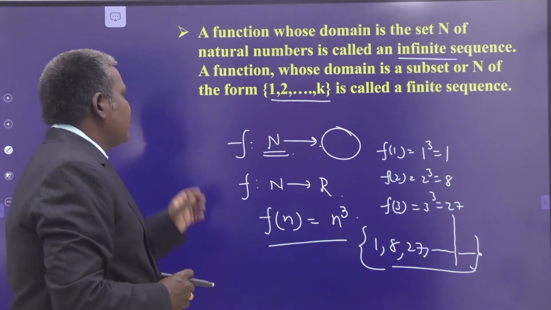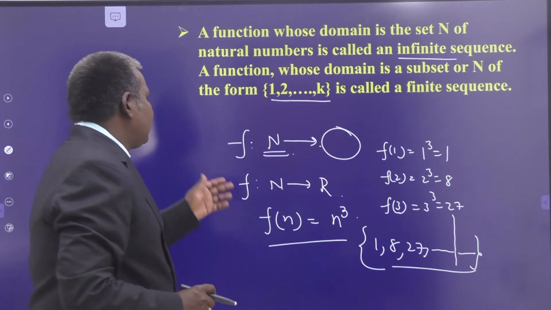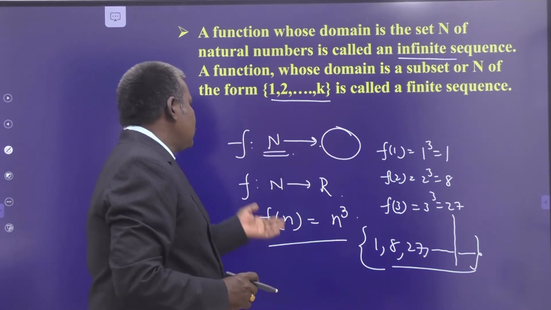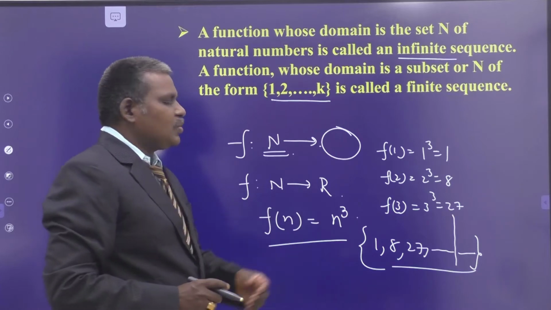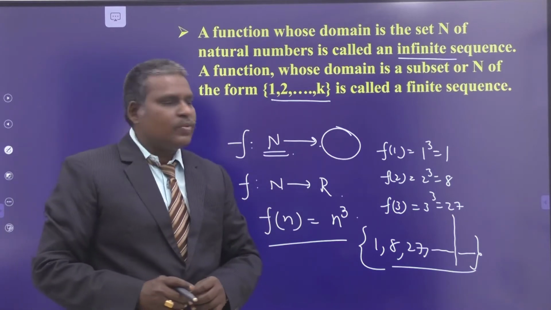So a sequence is a function whose domain is the set of natural numbers; then it is said to be an infinite sequence. If the domain is a subset of natural numbers, we say that it is a finite sequence. This is the definition of the sequence, my dears.